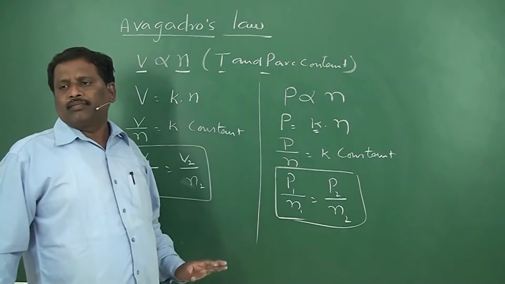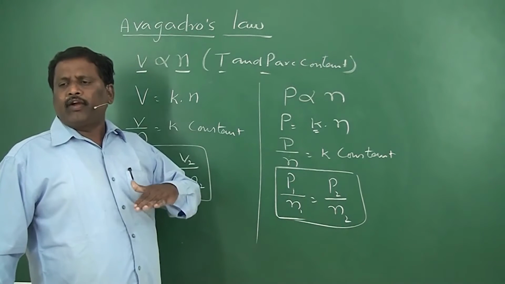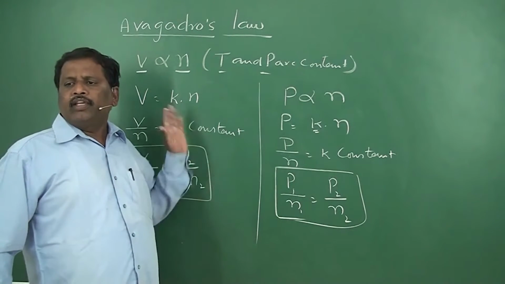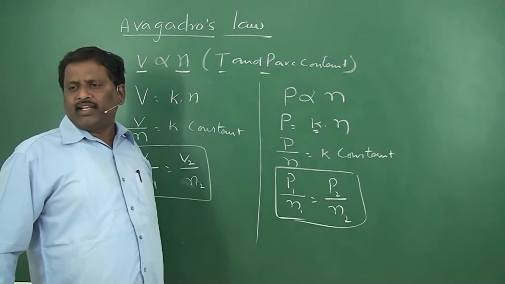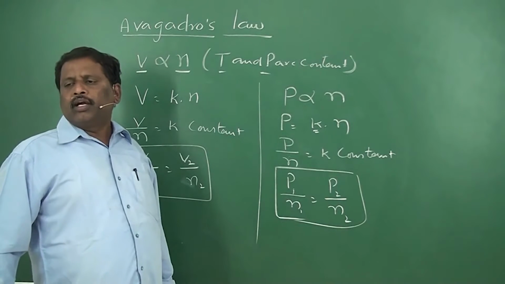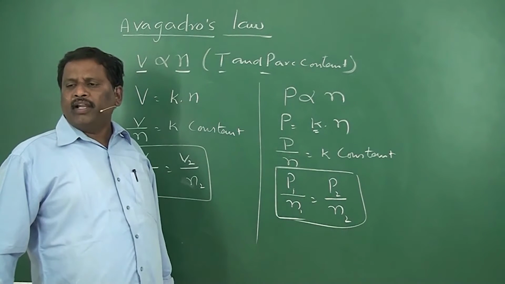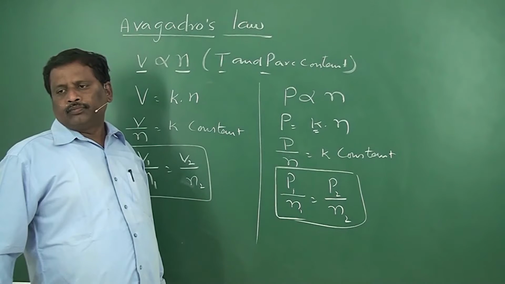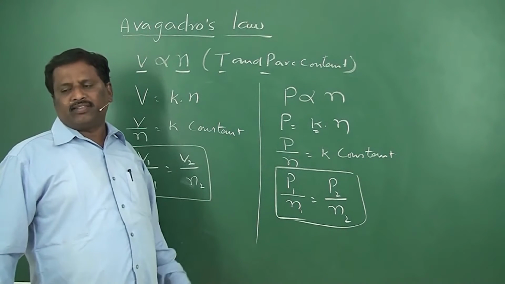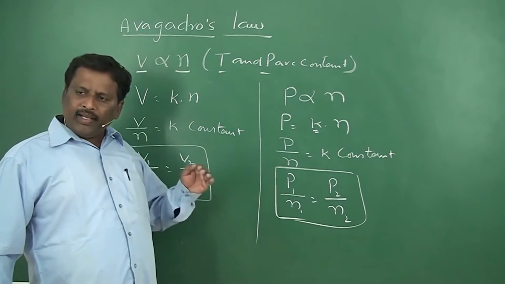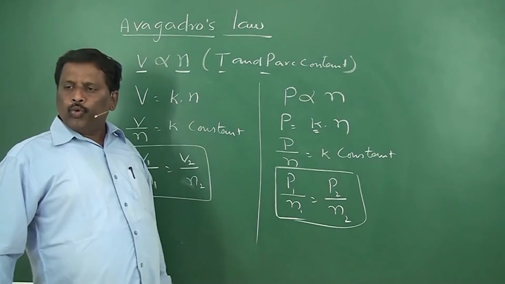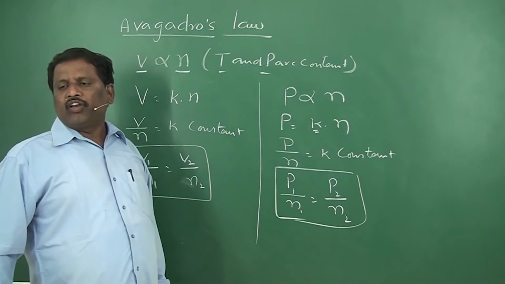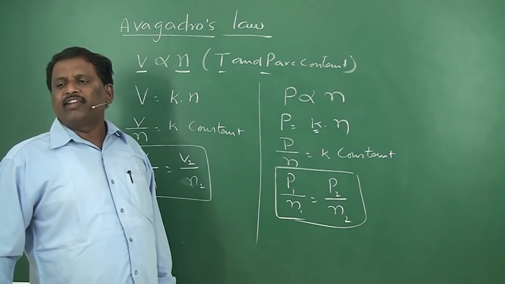Both are the same. Basically, according to Avogadro's hypothesis, equal volumes of all gases contain the same number of molecules under the same conditions of temperature and pressure. Now we have studied three laws. On combining these three laws, we can get an equation which we call the ideal gas equation.